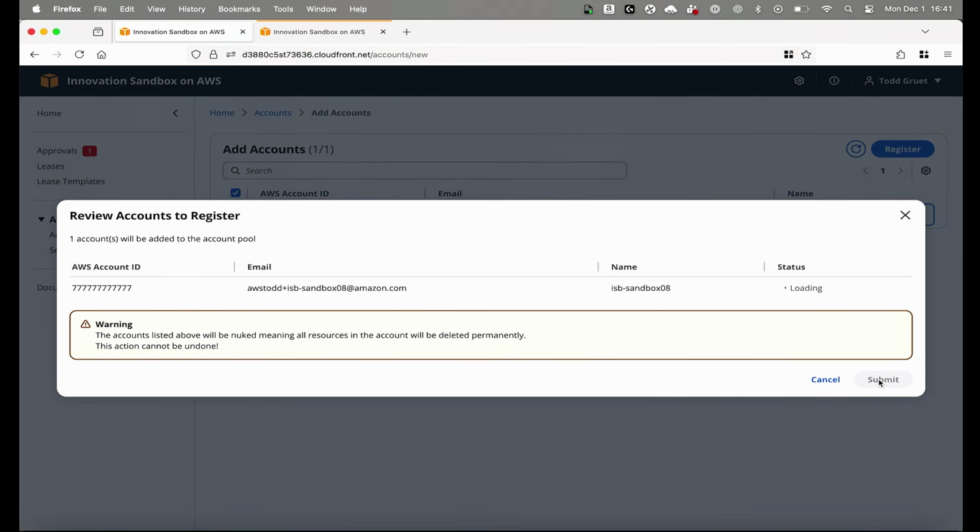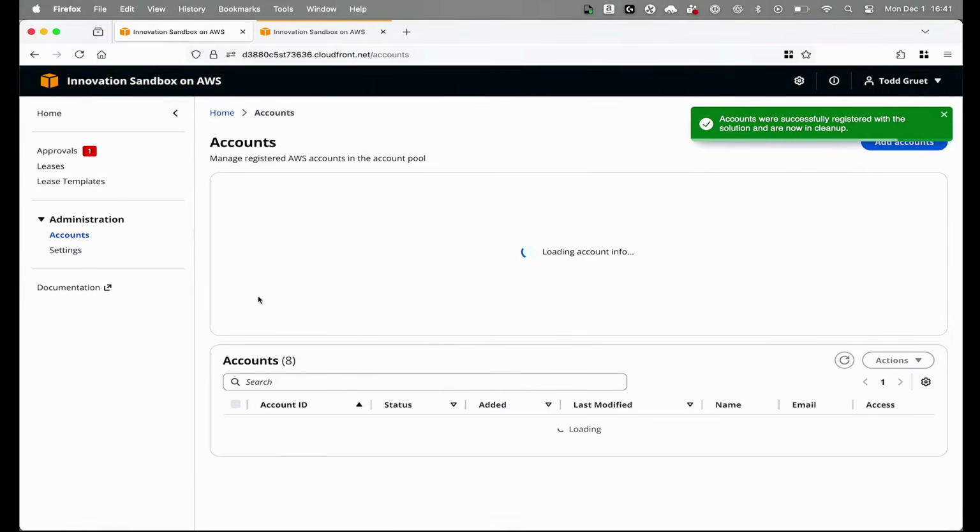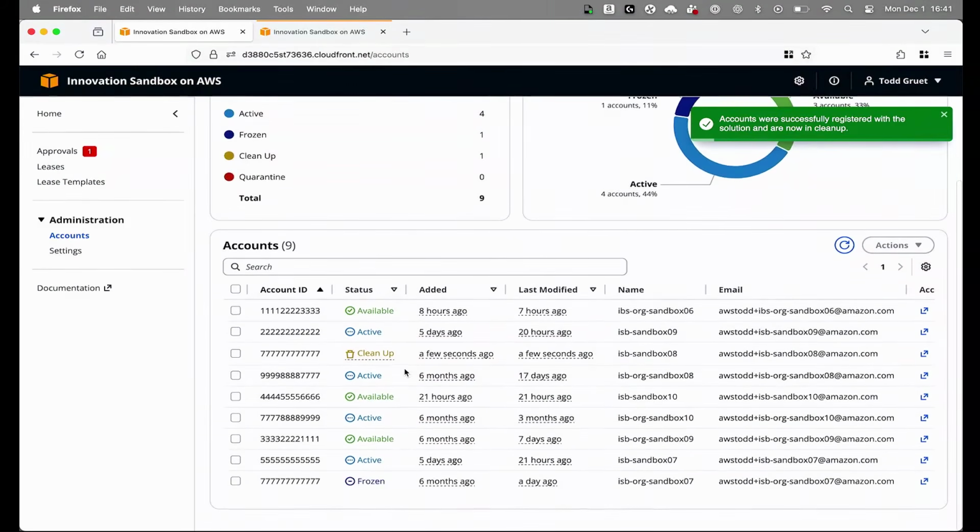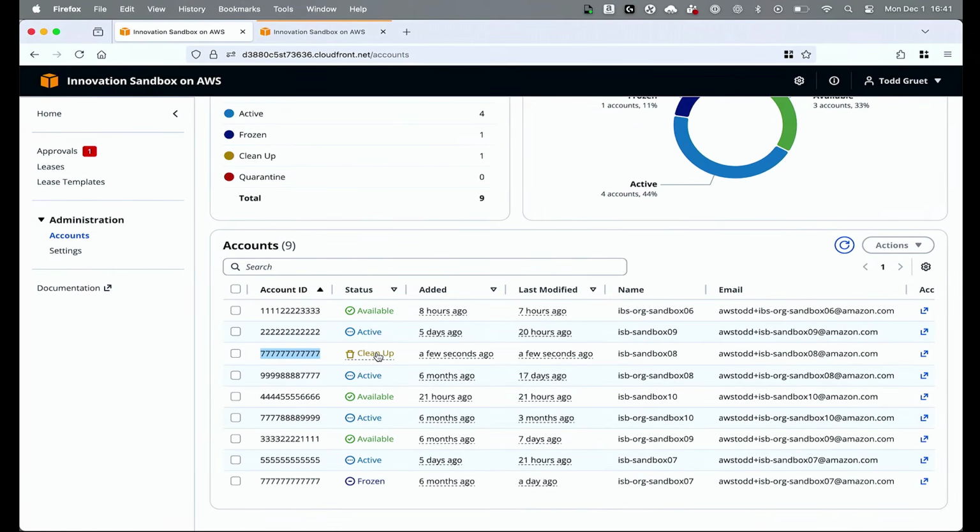And this just tells me that everything in those accounts will be wiped. I click Submit, and then hopefully, Internet works, and we can see the account that I just added has now moved into a cleanup status. So the cleanup process takes about 5 to 10 minutes. Again, it's using AWS Nuke, in what we call an Innovation Sandbox hub account. This is all in your environment. And the process to clean up runs about 5 to 10 minutes.